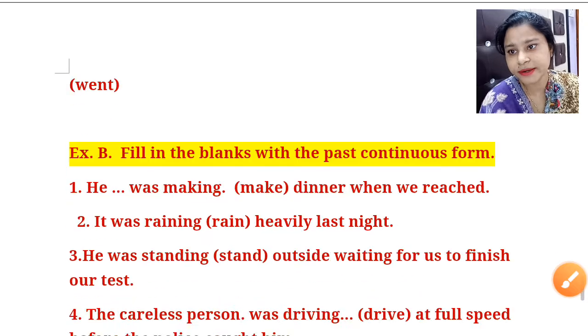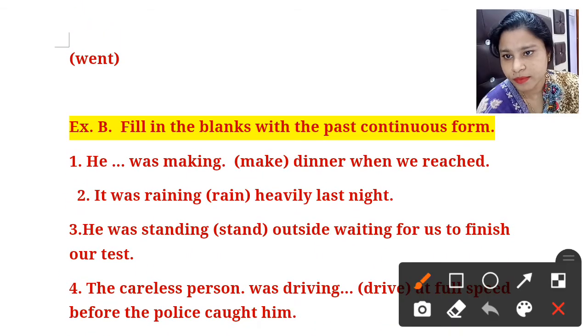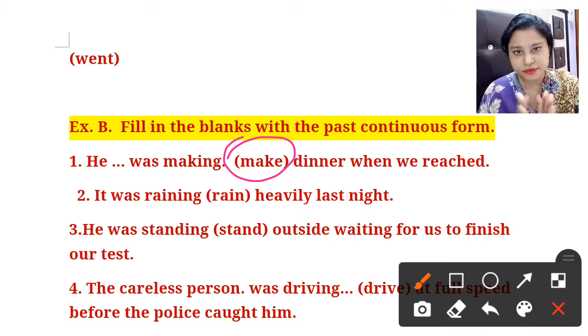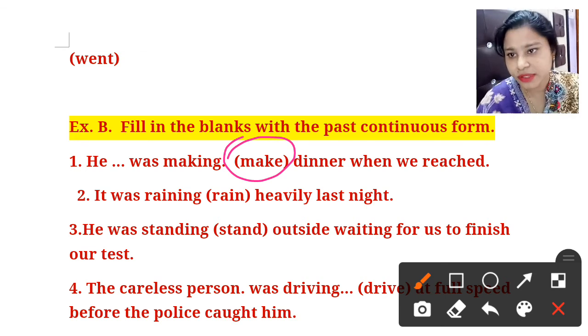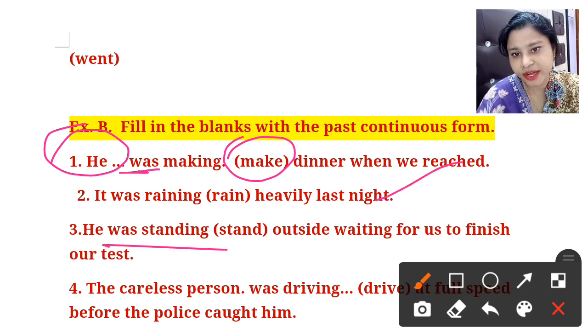Okay, went. Now the second exercise. The answer is make, the word is making, and what you have to do is fill in the blanks with the past continuous form. So just remember, you have to use either was or were plus the ing form of the verb. As it is singular, we use was. So he was making dinner when we reached. It was raining heavily last night. He was standing outside waiting for us to finish our test.